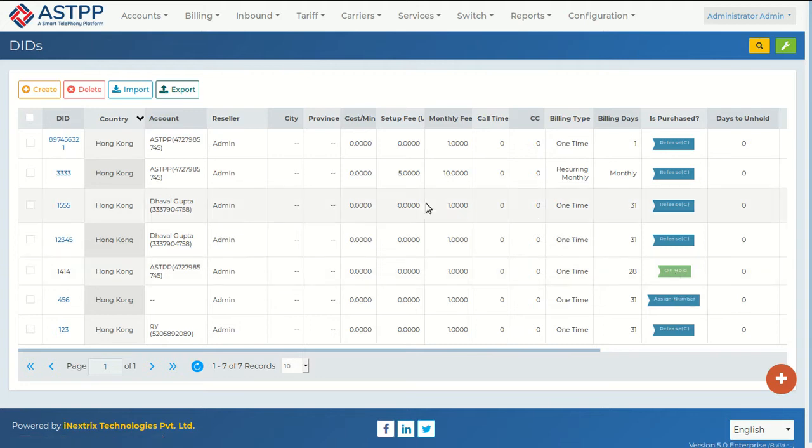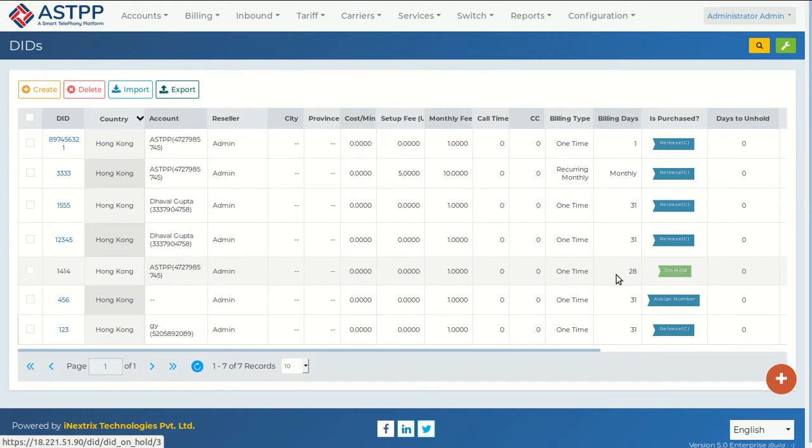As per the configuration, I have set the reservation days to 1 day. So for 1 day, no one in the system, meaning no other customer, can purchase that DID. That DID will be on hold for the configured reservation days. For me, that is 1 day.